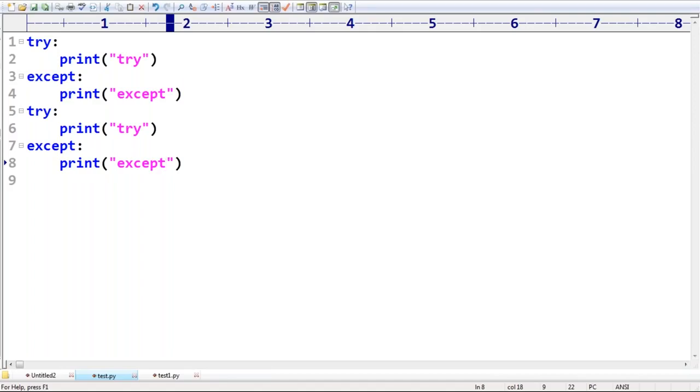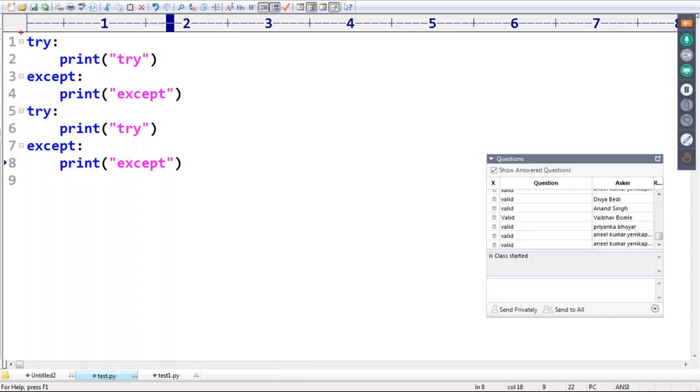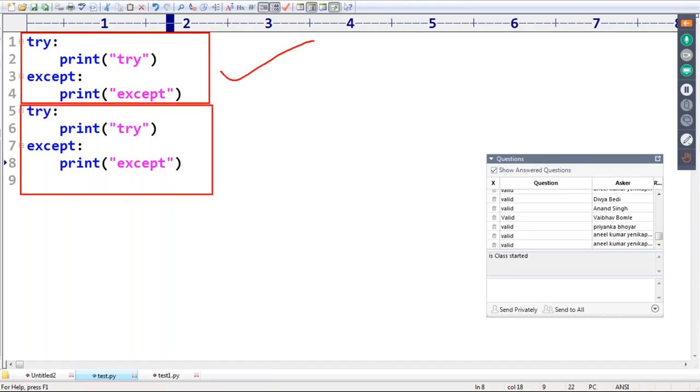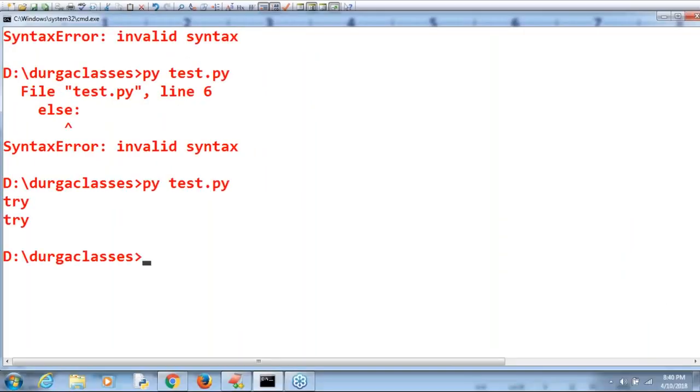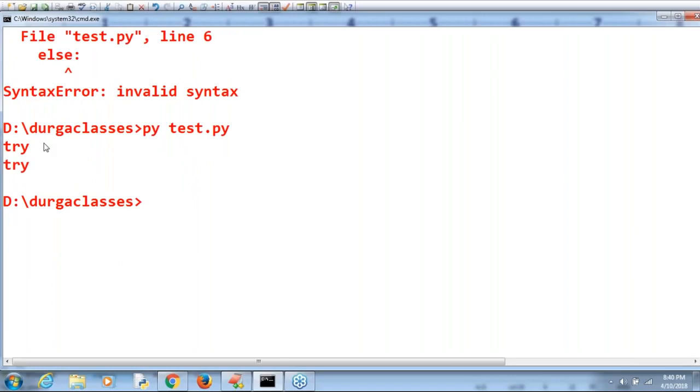Remember this one. What is the reason? Sir, if you observe, with this try except block completed, I'm starting again, next try except. This is one risky code, this is the handling code, again this is the risky code, and this one is again the handling code. That's why it is perfectly valid. Try is the answer, because no exceptions, only try blocks got printed.